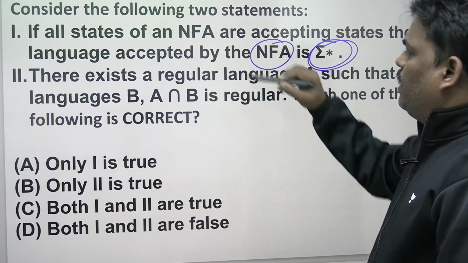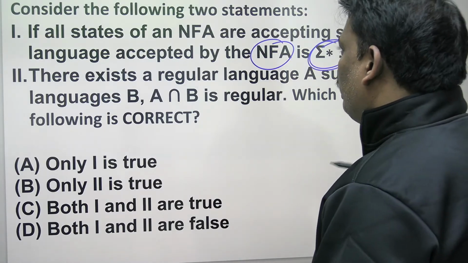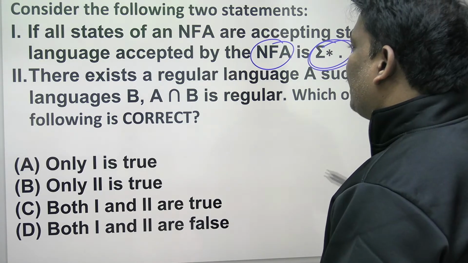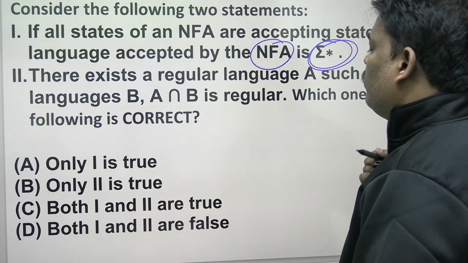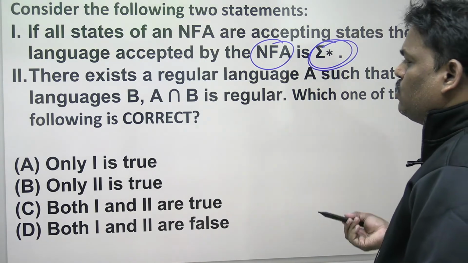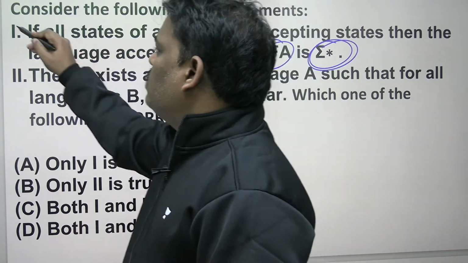Because it is an NFA. If it were a DFA it would be true, because a DFA will take care of every symbol. An NFA will take care of only the correct ones. So this statement is true for a DFA, not for an NFA. So one is wrong.